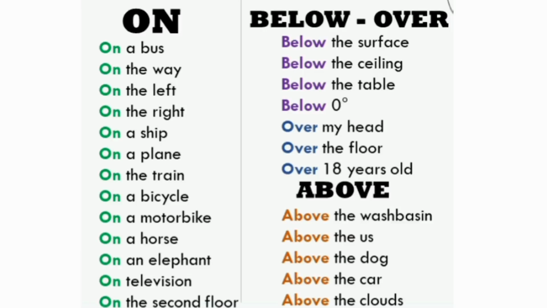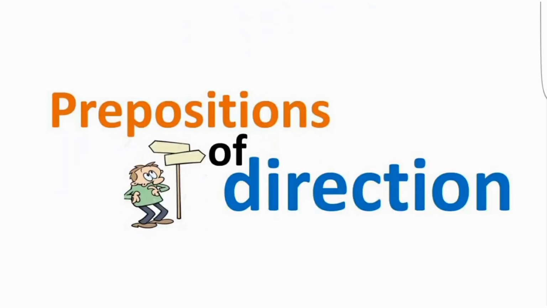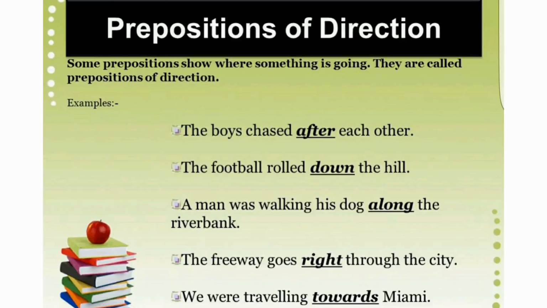Now we will turn over to prepositions of direction. What are they? Some prepositions show where something is going. They are called prepositions of direction. For example, the boys chased after each other. In this sentence, after is a preposition of direction as it is showing where the boys chased. The football rolled down the hill.